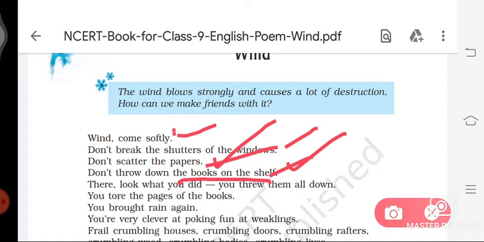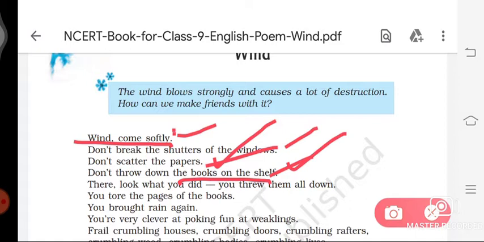In the first line, the poet requested the wind to blow gently and not to cause any damage or destruction. So the poet requested the wind to blow gently and not to cause any damage or destruction. Third question: which poetic device is used in these lines? Now we talk about the poetic device.